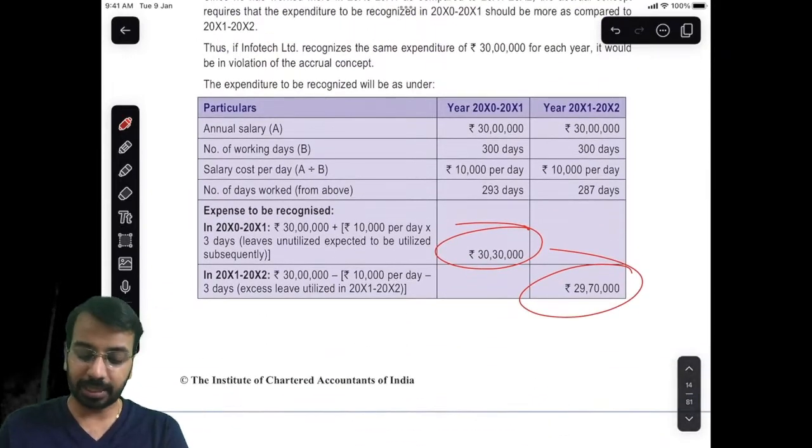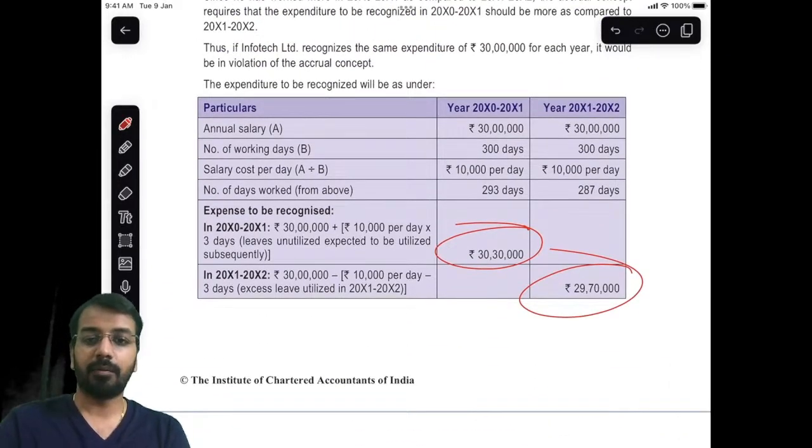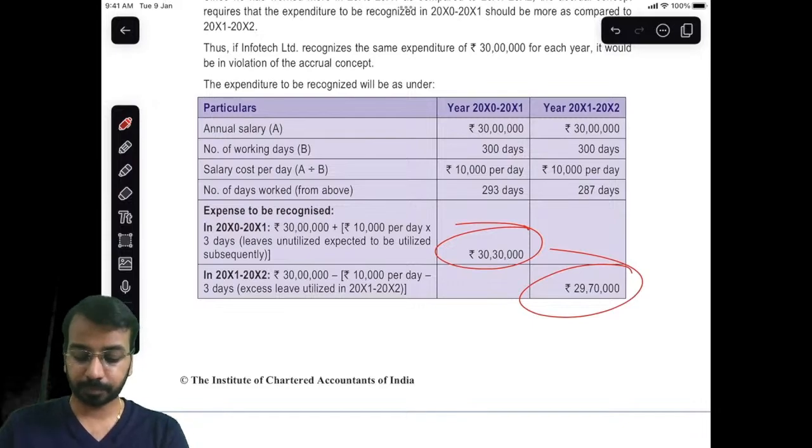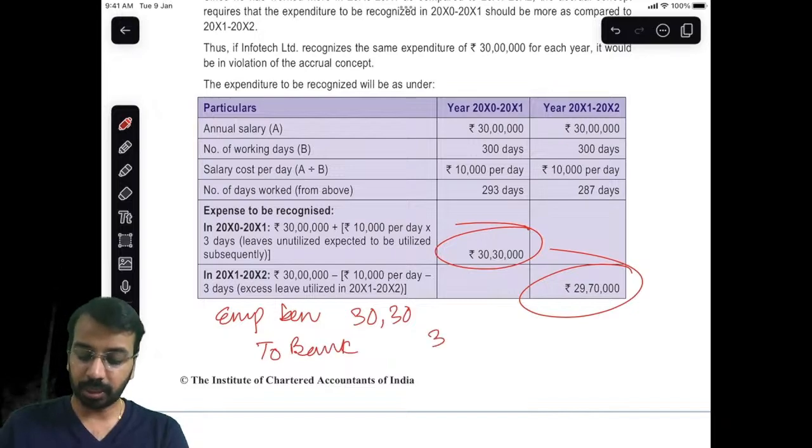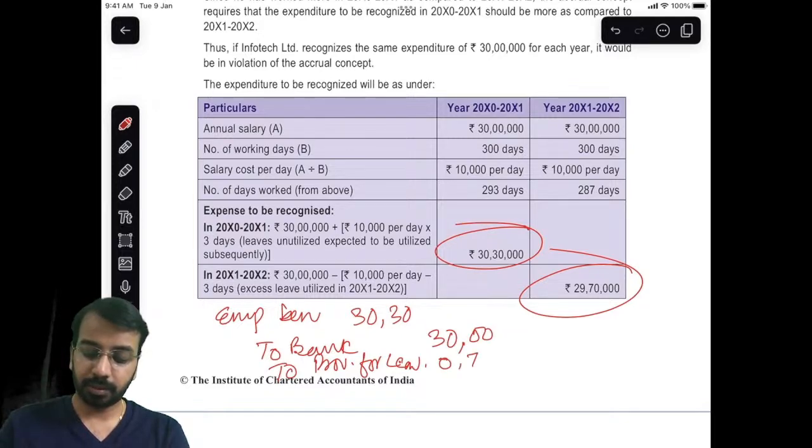Now, how will we pass an entry? For the first year, you will say employee benefit expense 30 lakhs 30,000, to bank 30 lakhs, whatever is paid, to provision for leave encashment 30,000.